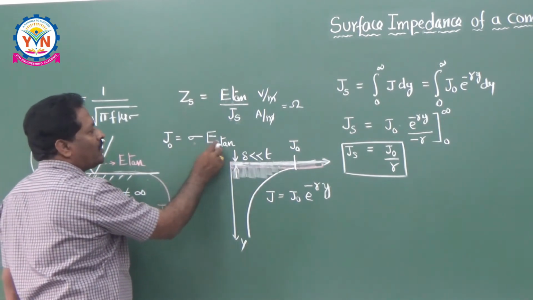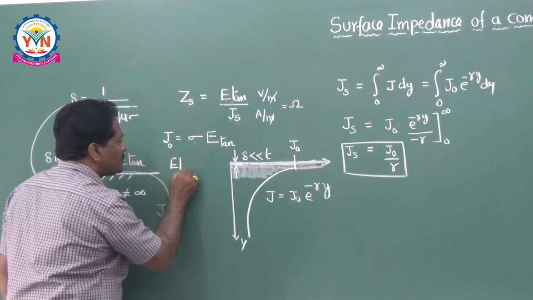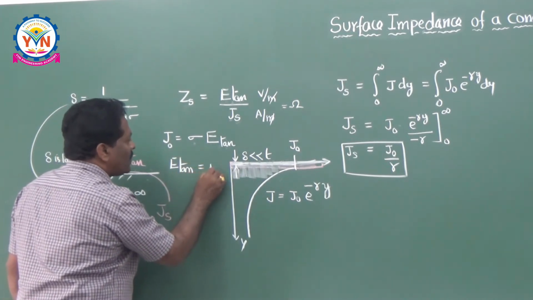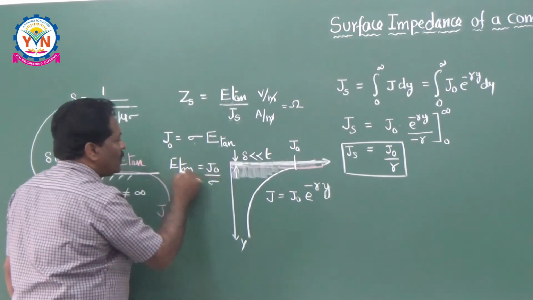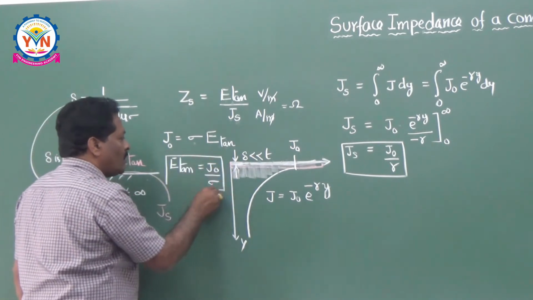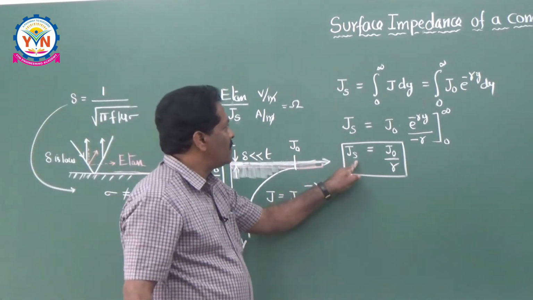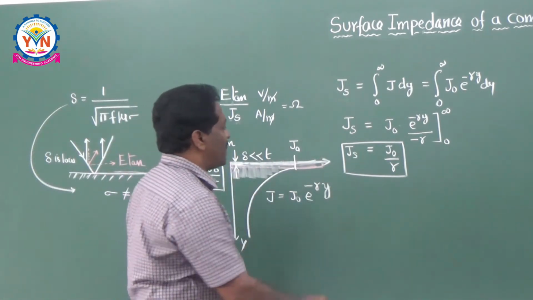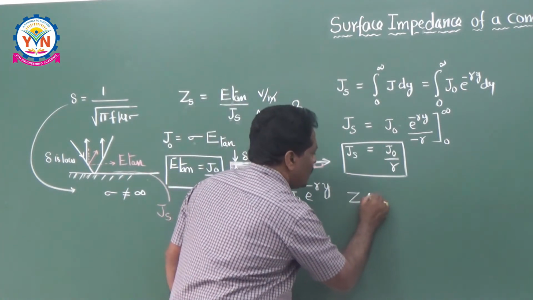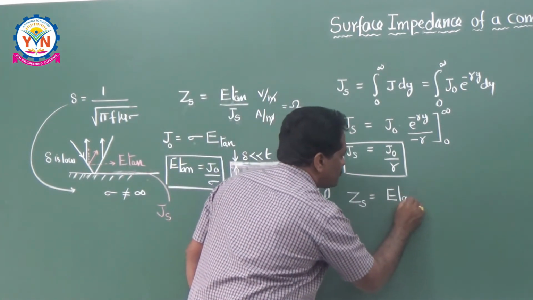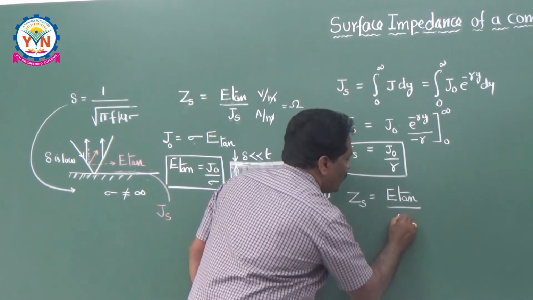So what I can write down here, E tan is equal to J naught divided by sigma. So this is called E tan, and this is called Js. What is the definition of Zs? Zs is equal to E tan divided by Js. What is E tan?